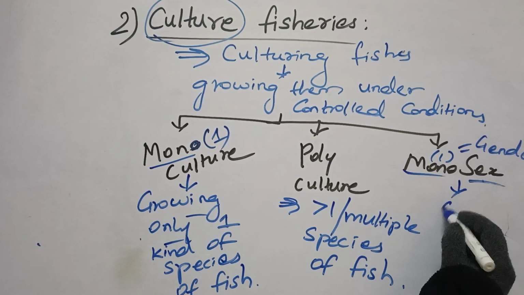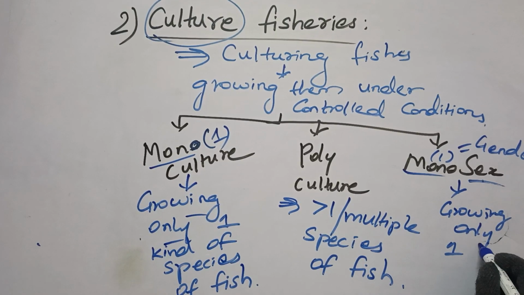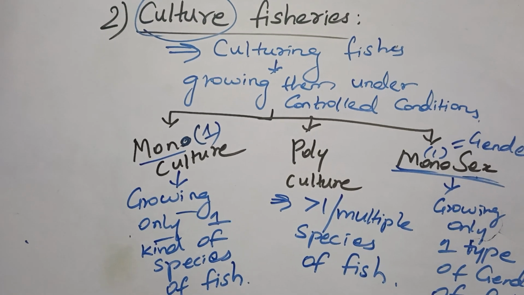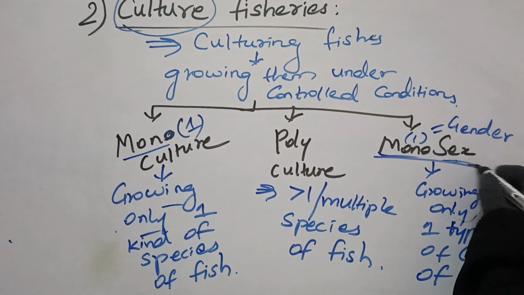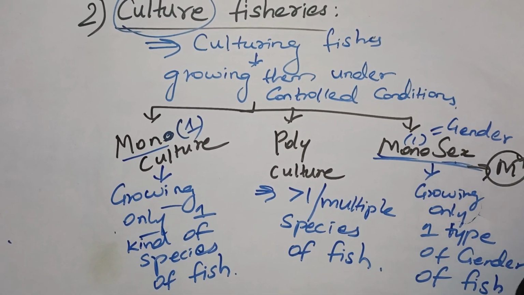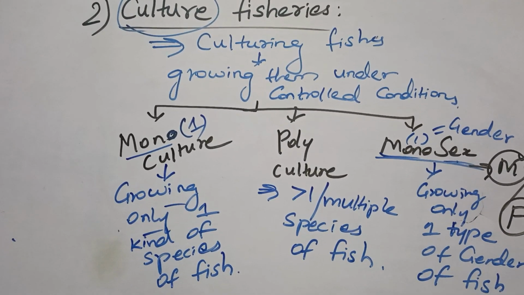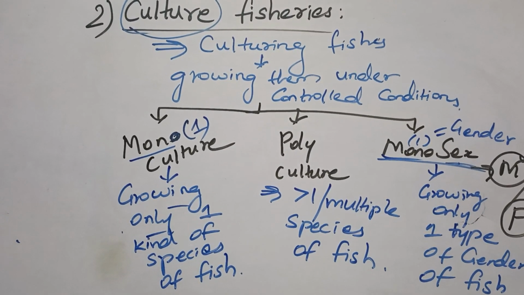That means if you are growing only one type of gender of fish, such a culture is called monosex culture. In short, in monosex culture you will grow only male fishes or only female fishes, any one of them, not both but only one gender you are going to select and grow. I hope it is clear, children.